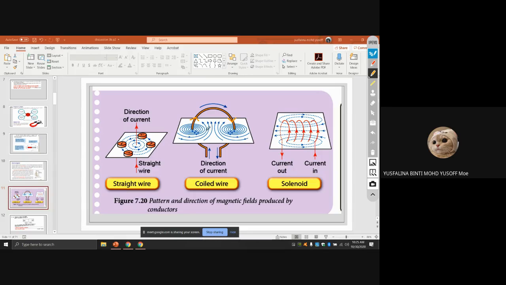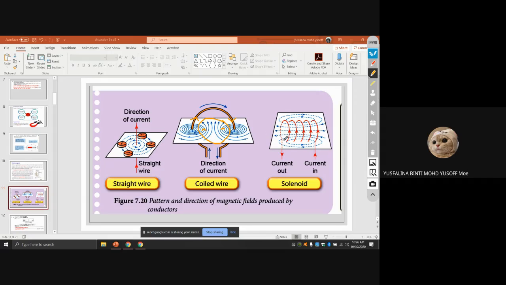Let's say I put the direction here, and this one is like this, and this one is like this. You can see at the middle here, the direction is the same for both magnetic fields. The direction here is the same at the middle. So the magnetic field here will also be in this way, same as this one. This one goes upward like that, so the direction here must also follow. So this is for the coil wire.